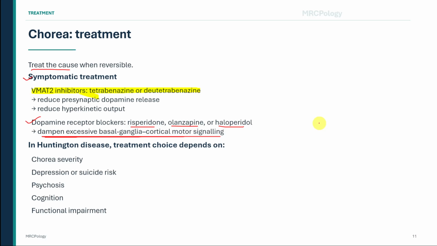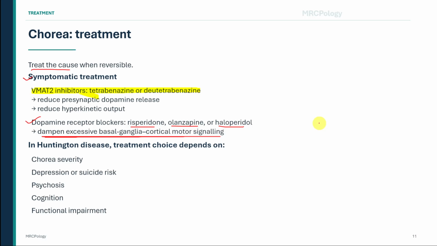In Huntington disease, do not treat the movement in isolation. Consider the severity of the chorea, the degree of functional impairment, depression, suicide risk, psychosis, cognitive status, swallowing, falls, weight loss, and the patient's priorities. A patient with mild chorea that is not causing distress may not need immediate symptomatic medication.